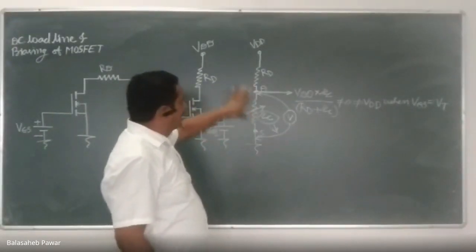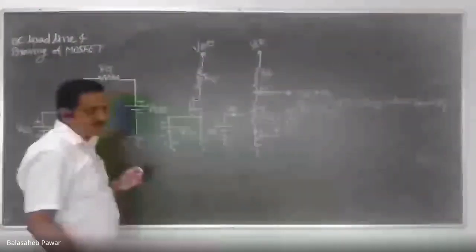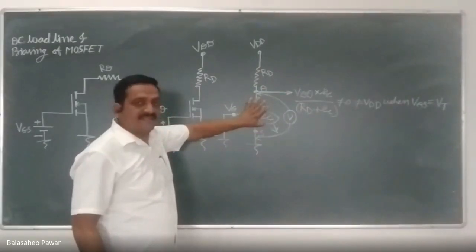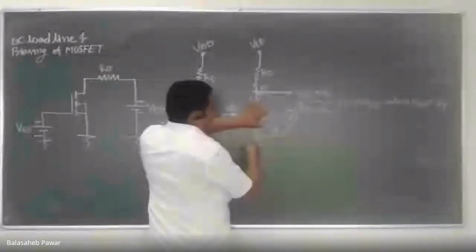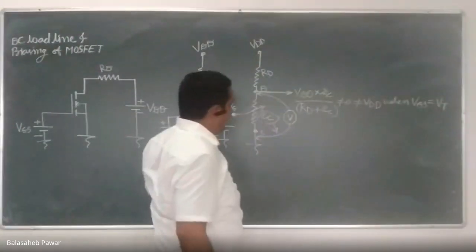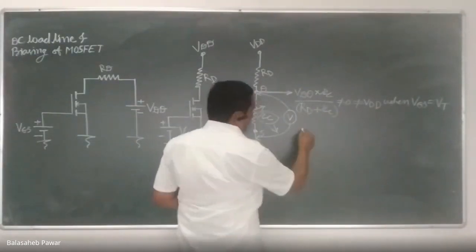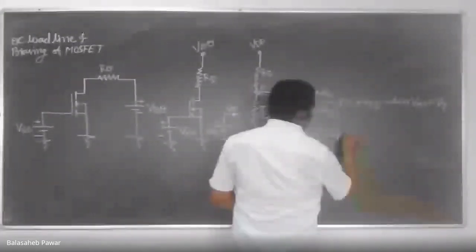Right? First case, whenever VGS is less than VT or equal to 0, then the resistance is infinite. This RC is infinite, right? And that's why the voltage at the drain terminal with respect to source, that means with respect to ground, is nothing but the applied voltage, that is VDD. And whenever you want to increase this VGS above VT, whenever VGS is greater than VT, what will be the effect on VDS?